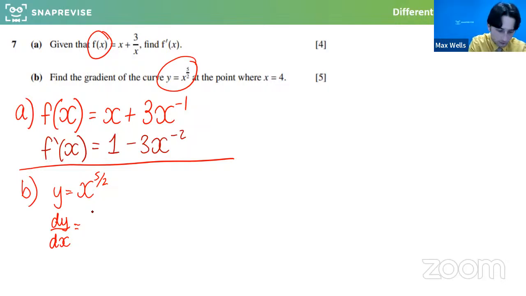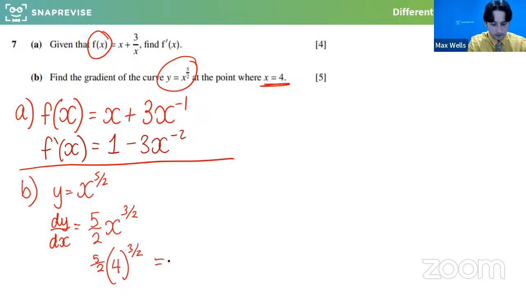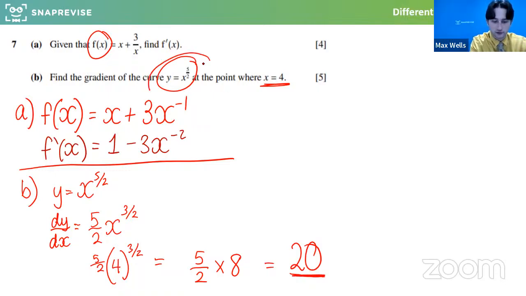So this would become 5 over 2 x to the, I remember we're minusing 2 halves off because we're minusing 1 off, so it'd be 3 over 2. That's the derivative. That's the mechanism for finding the gradient at the point there. And we're going to sub 4 in. So 5 over 2 times 4 to the power of 3 over 2. Well, the half power square roots it, which would be 2, and then we cube it, which would be 8. So we're finding 5 over 2 lots of 8. So 4 times 5, that would be 20. So that would be the gradient of this curve at that point.